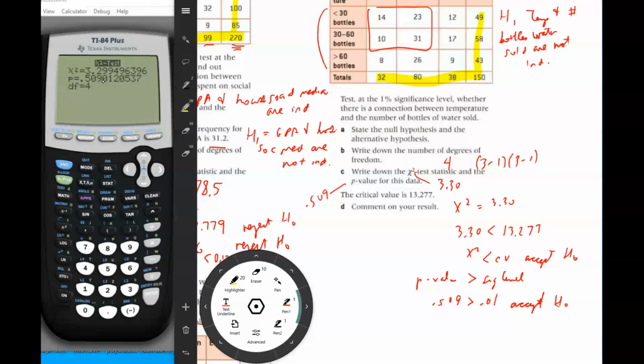It's just that the p-value, you use the significance level as a threshold, and for chi-squared, you use the critical value as a threshold. So we're not sure on the exam if they're going to ask us to use p-value or chi-squared, so we need to know how to use both.